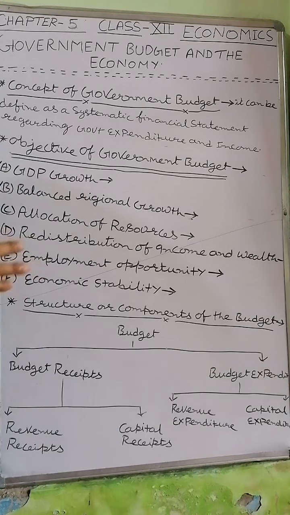This is the second last chapter of macroeconomics, the government budget and the economy, and a very important chapter from the point of view of board examination, because several short questions came from this chapter. And the chapter is easy because there are no numericals and no graphs, and you can easily understand this chapter and easily gain marks in the board examination.